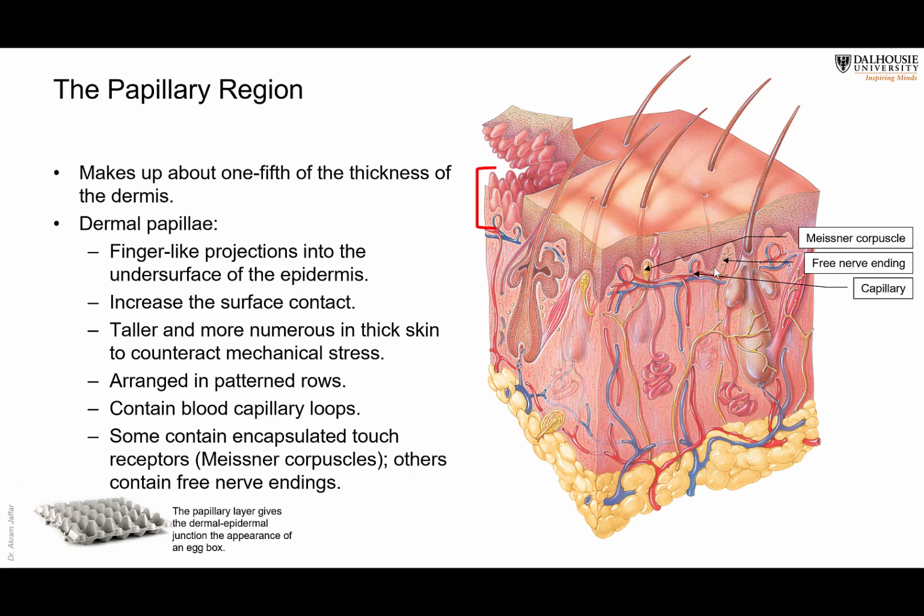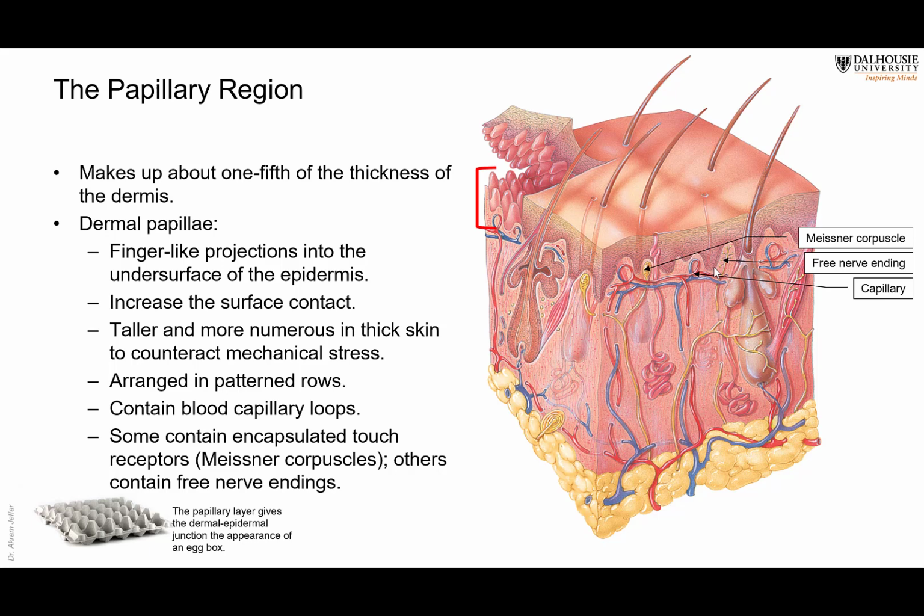Evidently, this increases the surface area of contact between dermis and epidermis and prevents separation between them, because the skin is always subjected to pressure. That's why they are taller and more numerous in areas that are subjected to mechanical stress, because this is one of the functions of these ridges.